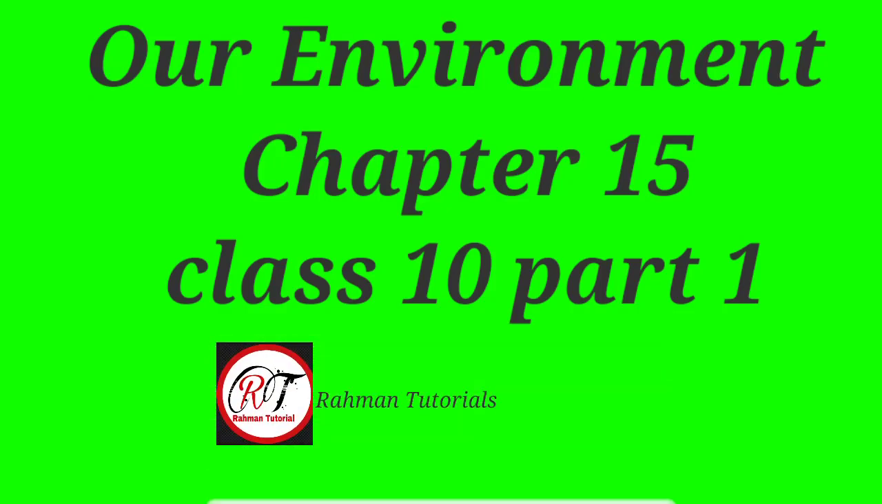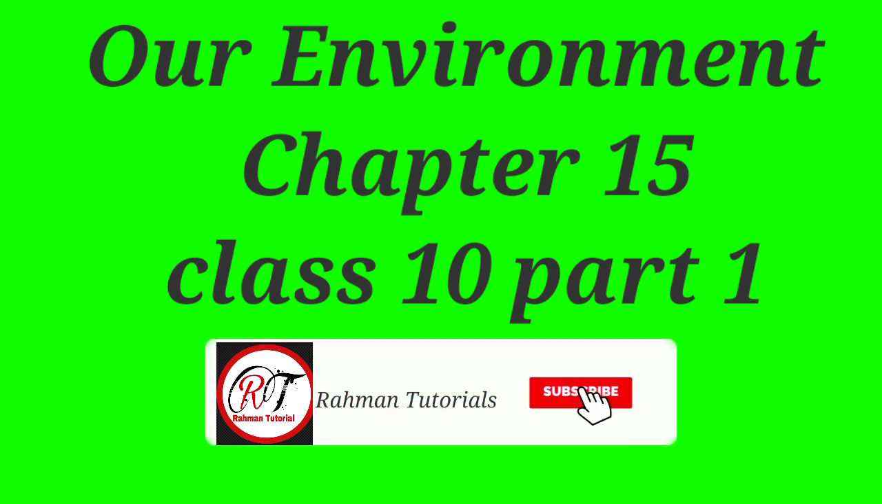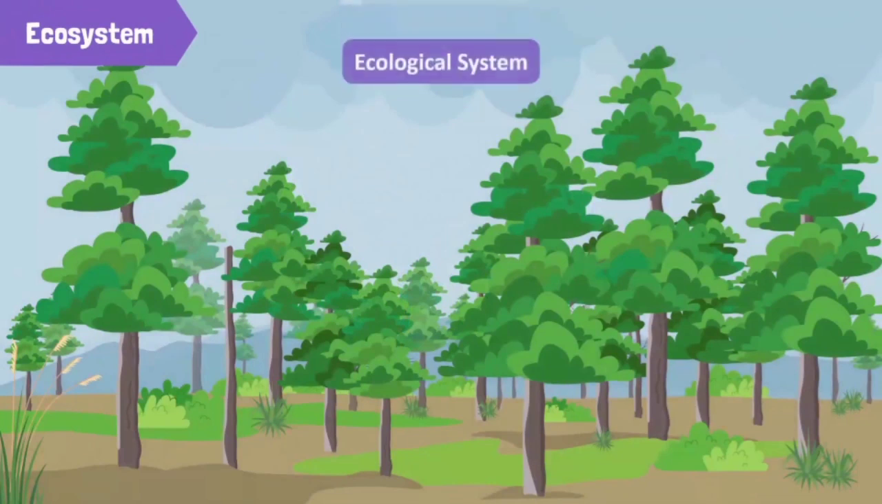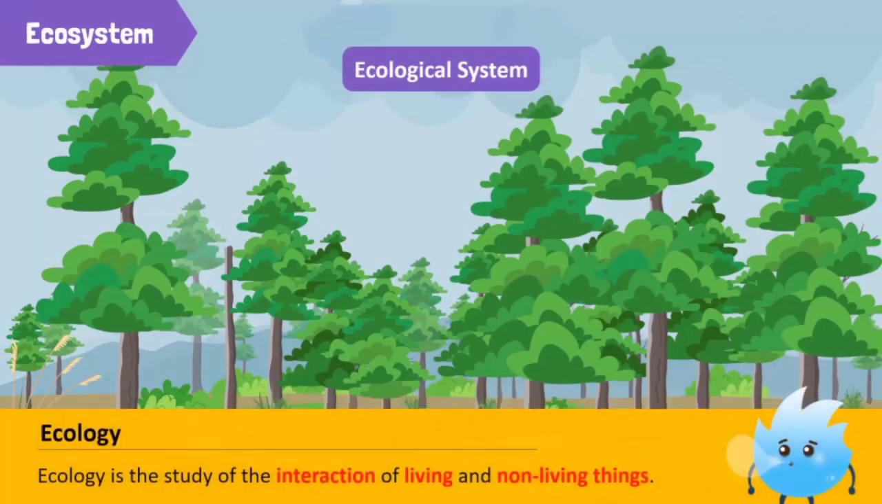In this video we will be discussing our environment, chapter 15, class 10, part 1. Ecosystem is a short form for ecological system. It comes from the word ecology. Ecology is the study of the interaction of living and non-living things.